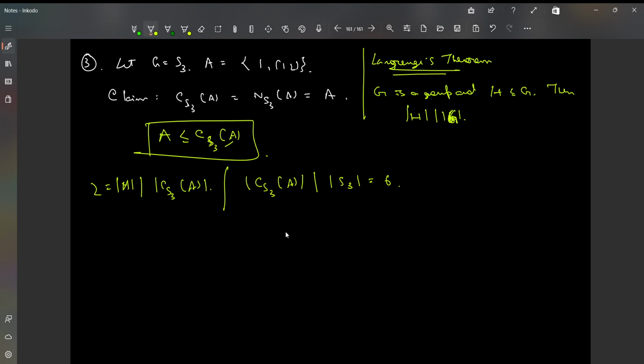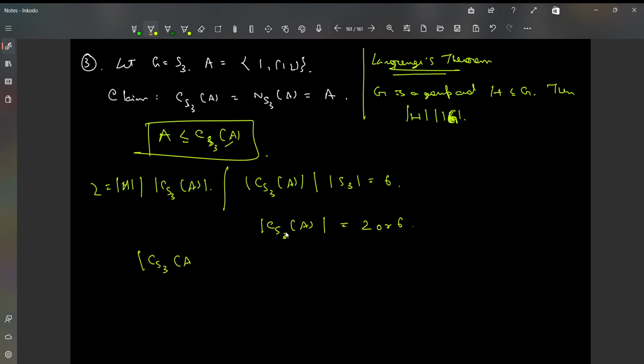Now the order of A is 2. So the order of A divides the order of the centralizer of A in S3, and the centralizer divides 6. Then what are the possibilities? The order of the centralizer is either 2 or 6, right?